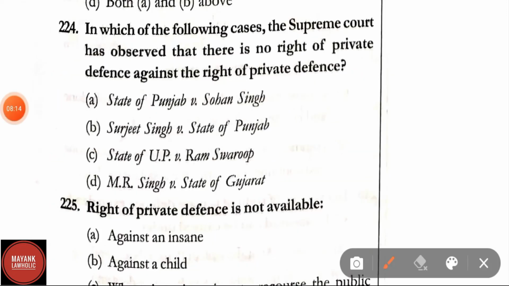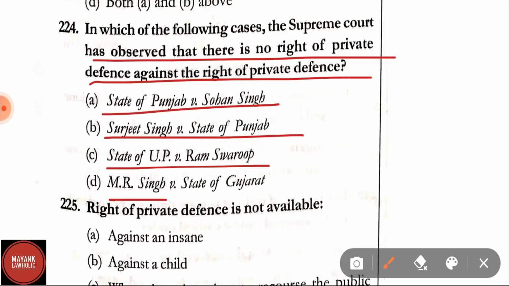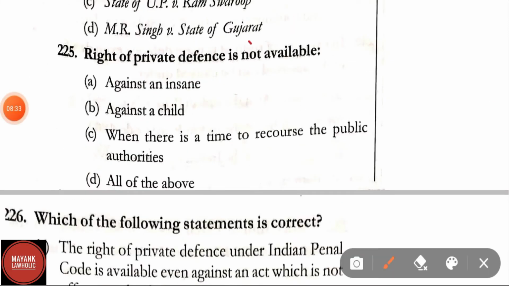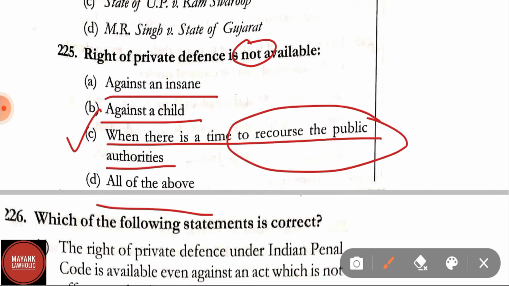Question number 224. In which of the following cases has the Supreme Court observed that there is no right of private defense against the right of private defense? Options are State of Punjab versus Sohan Singh, Surjit Singh versus State of Punjab, State of UP versus Ram Swarup, MR Singh versus State of Gujarat. Here the correct answer is option C, that is, State of UP versus Ram Swarup. Question number 225. The right of private defense is not available against an insane, against a child, when there is time to have recourse to the public authorities, all of the above. The correct answer is option C, that is, when there is time to have recourse to the public authorities.